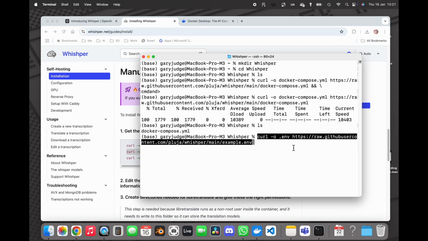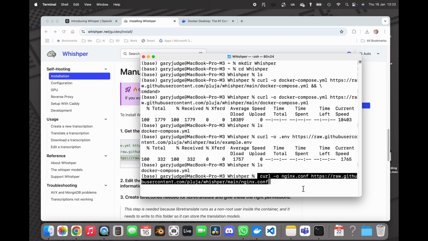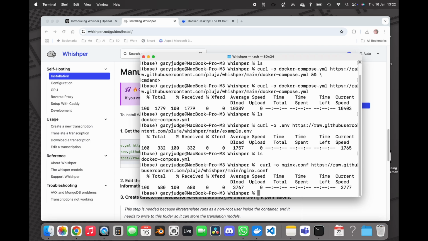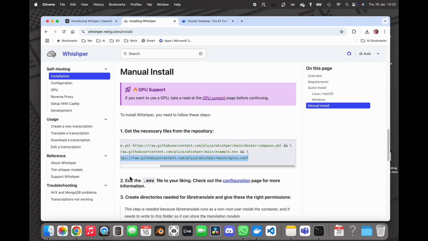And this is the example.env file that's going to download for me. Let's just get the config file. Okay, so we've got some files in there now.